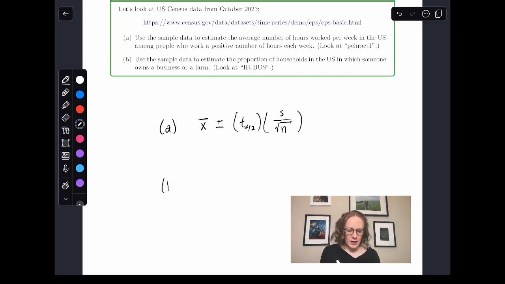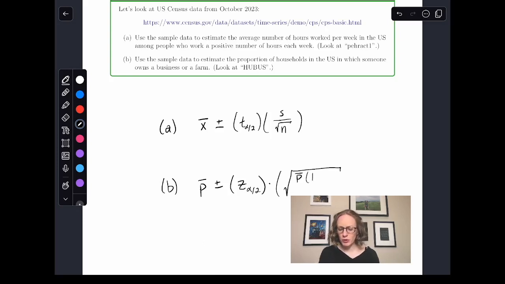Then in the next part, we're estimating the proportion of households that have a certain property. So we want the confidence interval for proportions. We'll take our sample proportion and we'll add and subtract our z-value times our estimate for our standard error, which is the square root of our sample proportion times 1 minus the sample proportion, all over n.